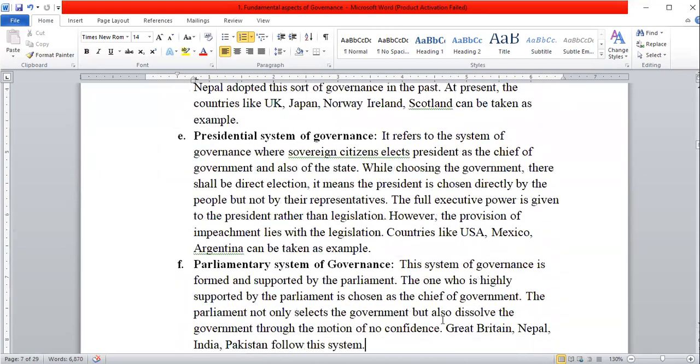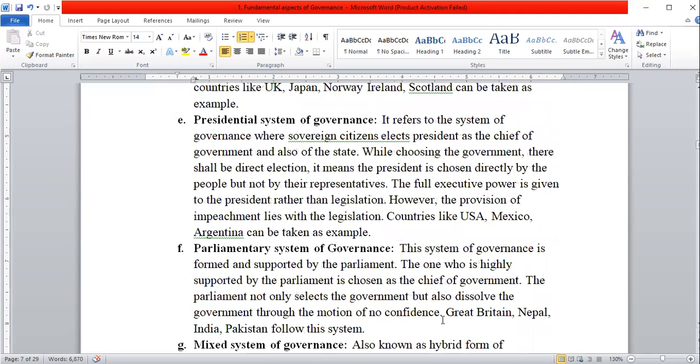Then there is the presidential system, or Rashtrapati Pranali. In this system, the president is in power. The president is directly elected by the people. In our context, we elect members of parliament, and they select the president. But in the presidential system of governance, the president is directly chosen by the people, by the sovereign citizens.